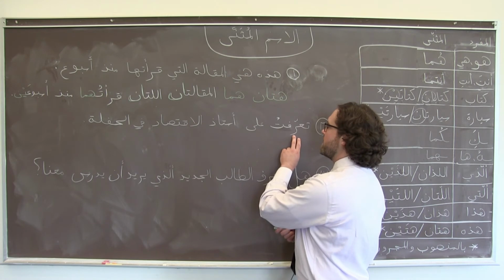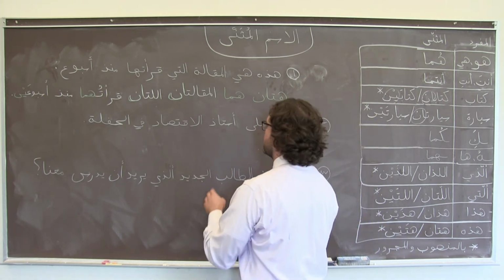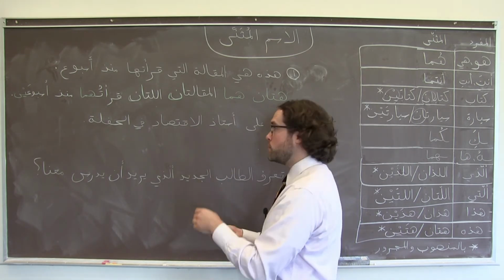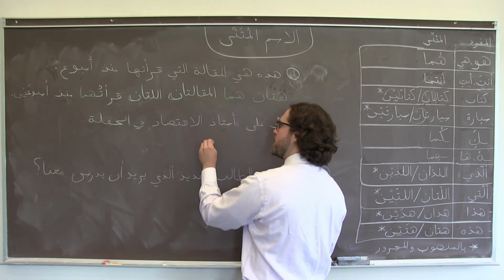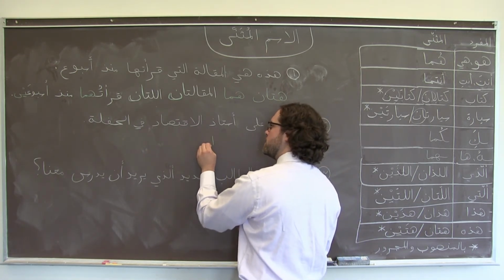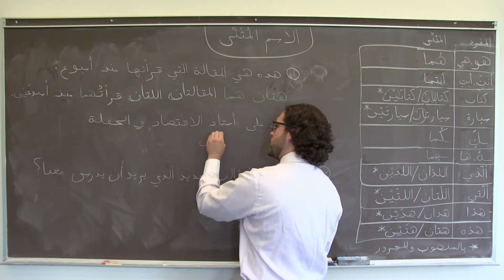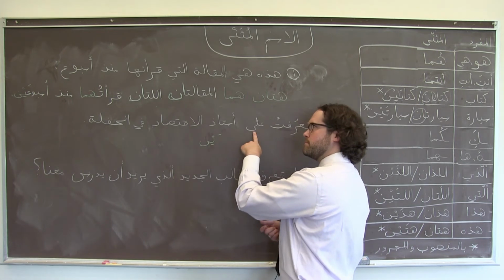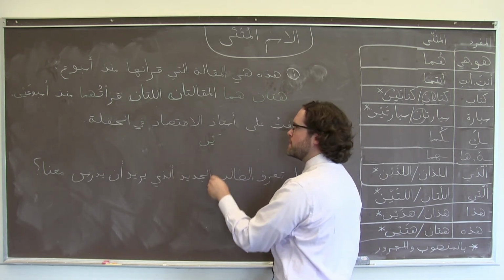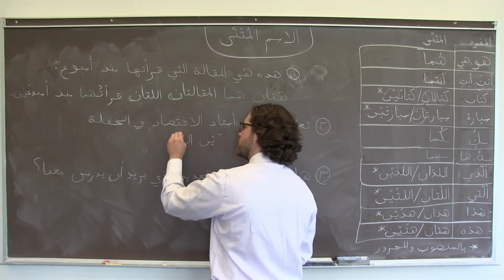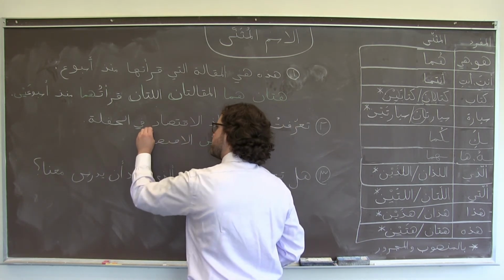So I would say تعرفت على, we have a preposition here, so if I made أستاذ in the dual, ordinarily I would add that ين ending, majroor, because of the preposition, but here I'm finishing the idafa with الاقتصاد.